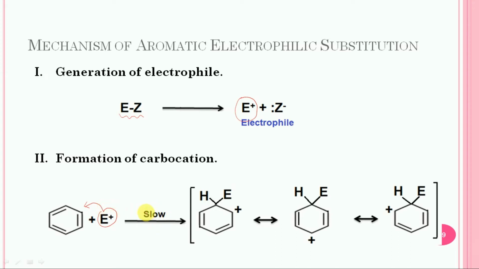And this one is the slow step, so it is the rate determined step, and it can lead to formation of a resonance stabilized carbocation.